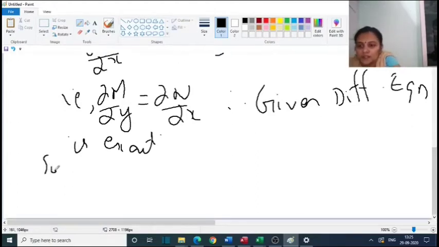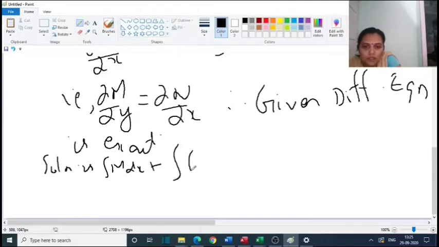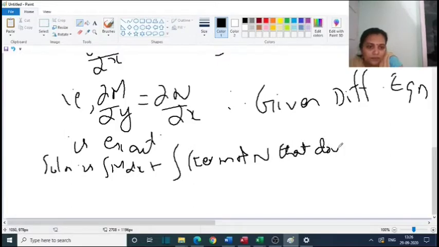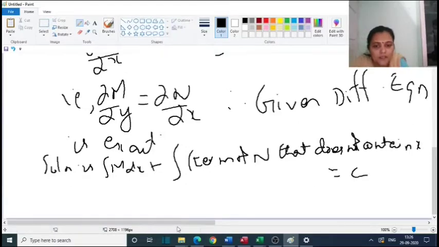The solution is integral of M dx plus integral of the terms of N that do not contain x, is equal to c.